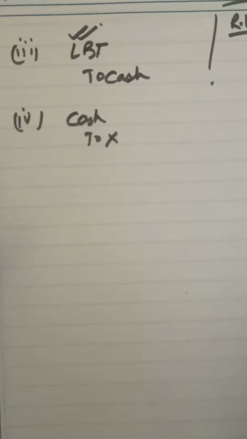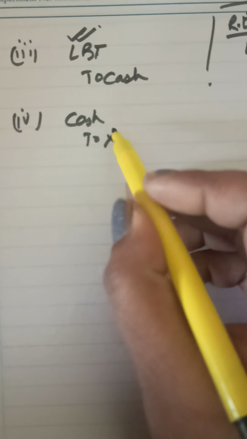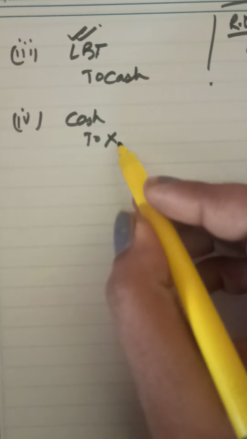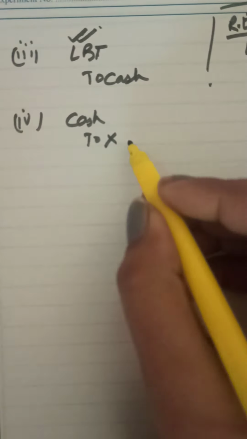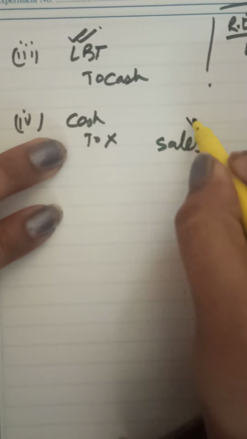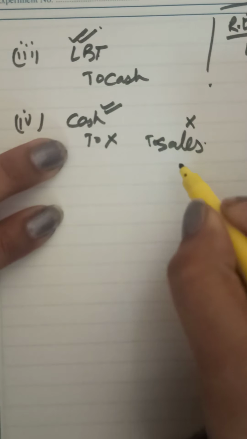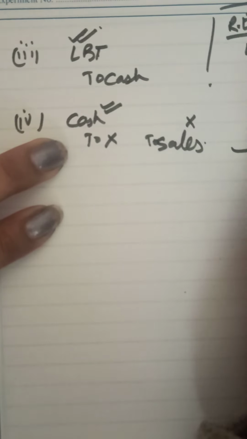And what has been done? Against order was credited to sales account. We have credited it to sales account. So we should not have credited sales account. Sales account has been wrongly credited. This is the correct entry. So first we reverse the sales.